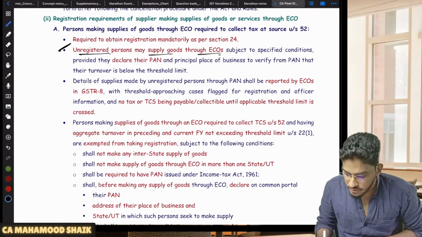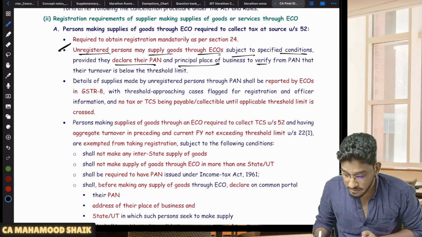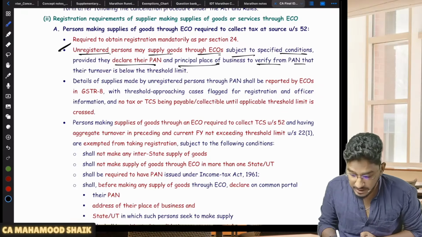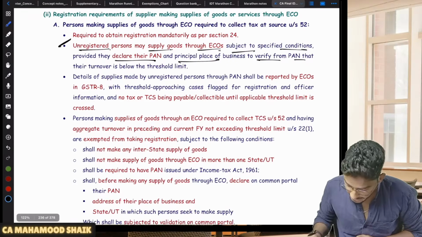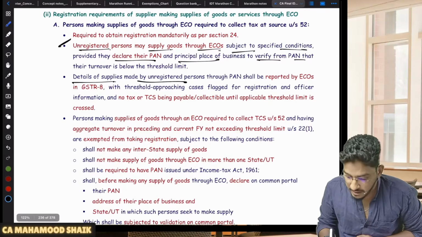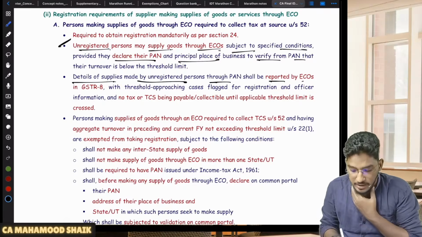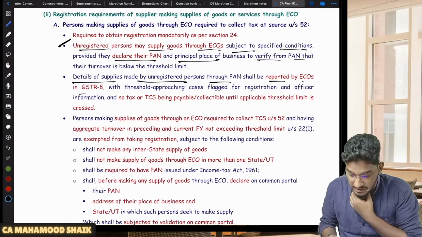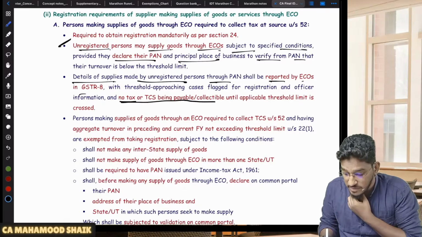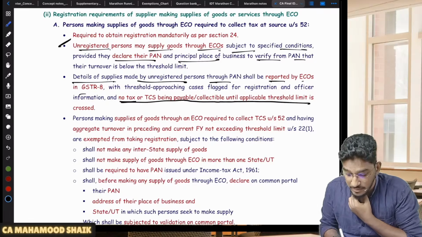Unregistered persons may supply goods through e-commerce operators subject to specified conditions, provided they declare their PAN and principal place of business to verify from PAN that their turnover is below the threshold limit. And details of the supplies made by unregistered persons through PAN shall be reported by the e-commerce operator in GSTR 8. All this you keep aside. See here. No tax or TCS being payable or collectible until the applicable threshold limit is crossed.